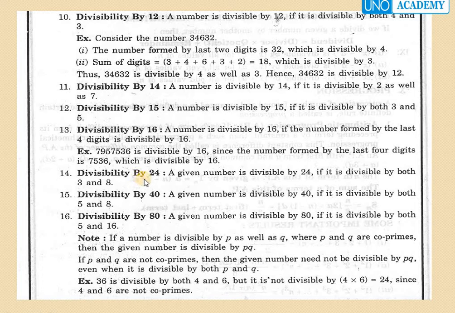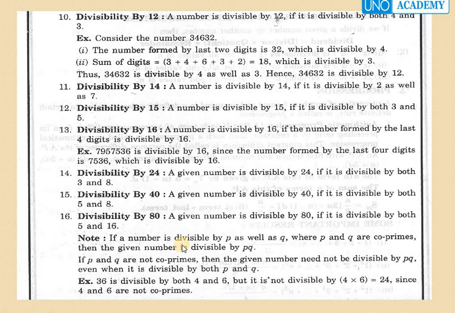Divisibility by 24. A given number is divisible by 24 if it is divisible by both 3 and 8. Next, divisibility by 40. A given number is divisible by 40 if it is divisible by both 5 and 8. Next, divisibility by 80. A given number is divisible by 80 if it is divisible by both 5 and 16.